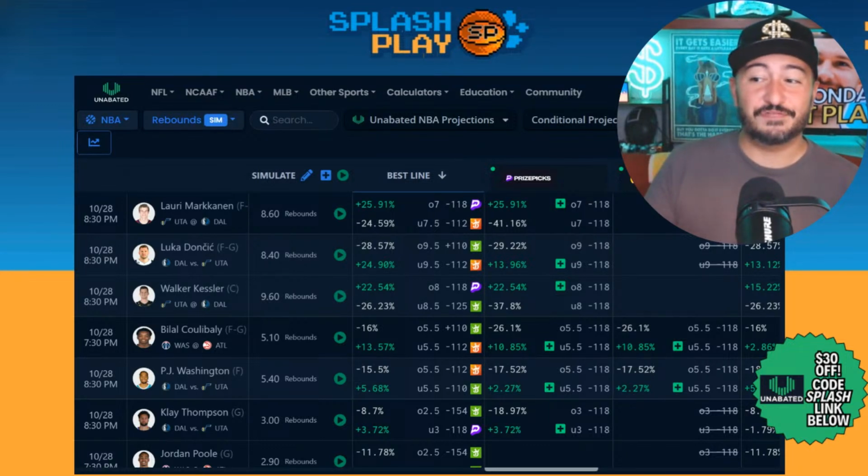We got Luka Doncic value on the under for rebounds for him, 8.4 rebounds, the projection by the Unabated projections team.